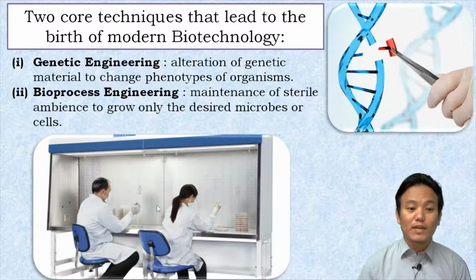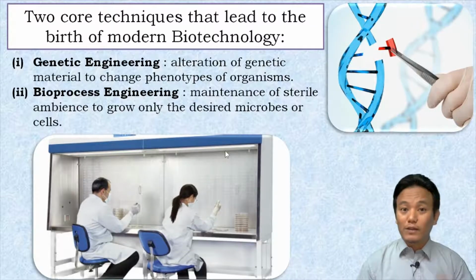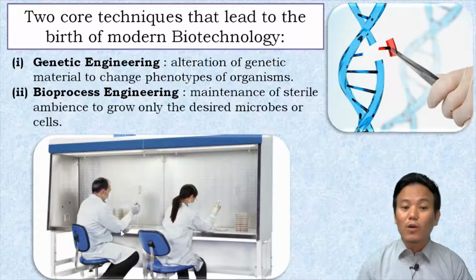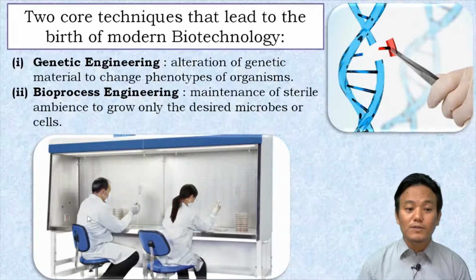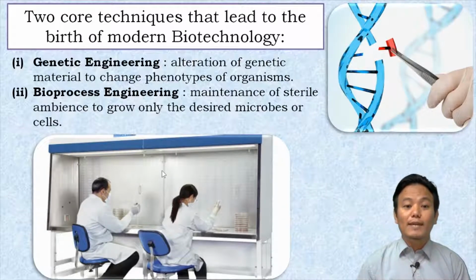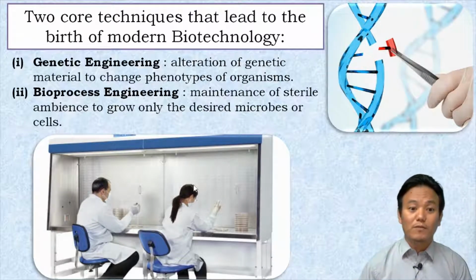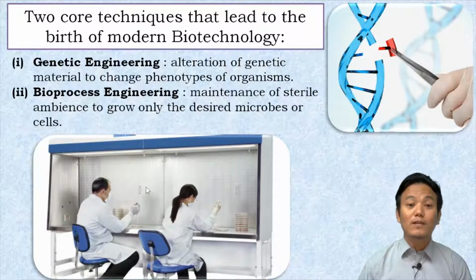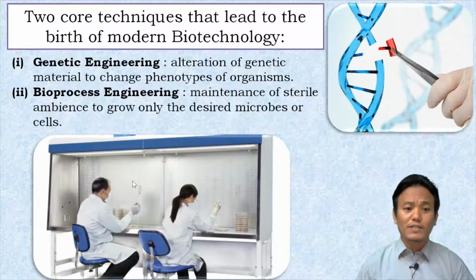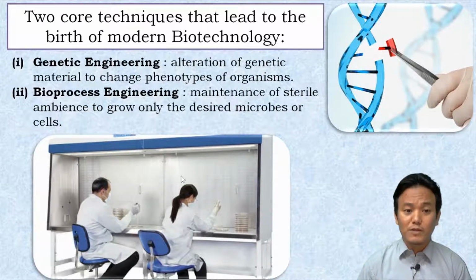For example, these two scientists are working in a particular hood, right? This particular hood is called a laminar flow. So this bench like structure is called a laminar flow, in which on top there are ultraviolet radiations. Ultraviolet radiations will first of all kill all the microbes that are present on the surface of this table, and then there is filtered air blowing from the front of these two scientists, which will prevent the entry of any unwanted spores of bacteria or fungi coming into the table or this particular environment.